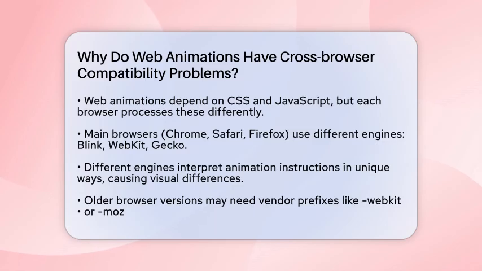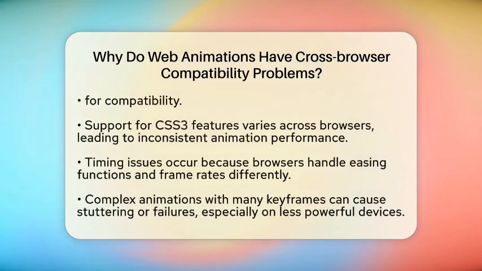When you create animations using CSS properties like animation-name, animation-duration, or transform, most modern browsers support these features well. But older versions might need vendor-specific prefixes like -webkit- or -moz-. If you forget these prefixes, the animation might not work properly. Plus, some browsers support certain CSS3 features fully, while others only support parts of them. This inconsistency can lead to animations that look smooth in one browser but jitter or glitch in another.